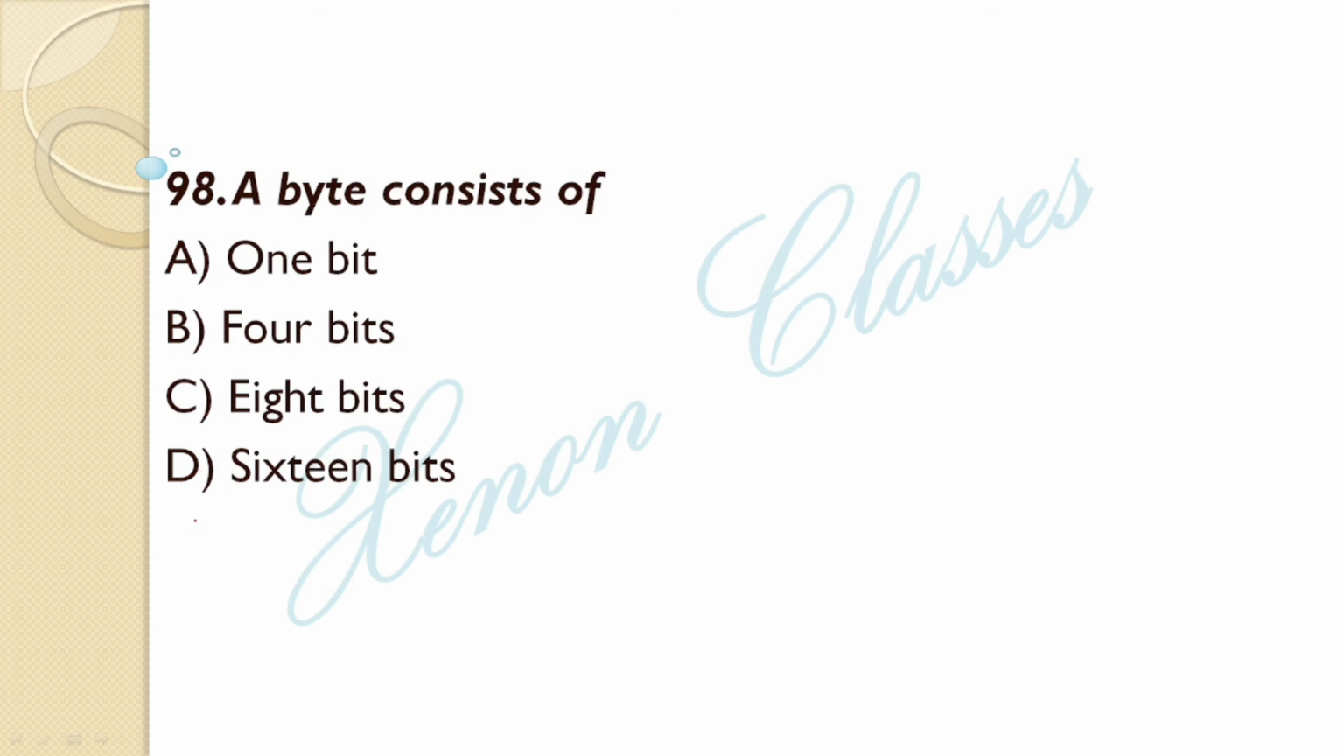A byte consists of how many bits? 8 bits. 1 byte equals 8 bits. Option C is the correct answer.